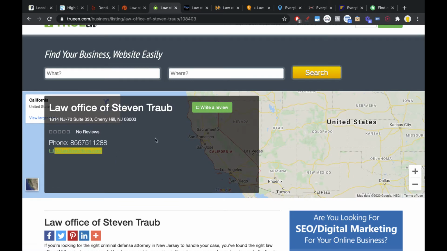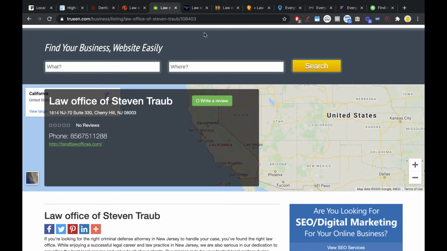So you're not only building links back to your site. Every single citation site, or almost every single one, allows you to have a link. You're also building trust in Google's eyes. Google is aware that you're a local business working at this address. At the same time you're building citations to get your site ranked in local search, you're also building links on all of these sites.